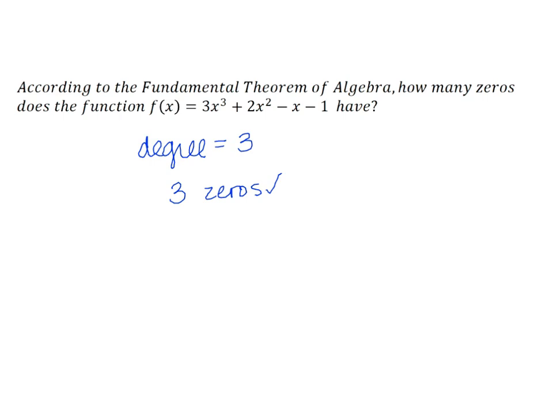And how do we know the degree is equal to 3? We look for the largest exponent. And in this function, that's a 3. Degree equals 3, then we have 3 zeros.